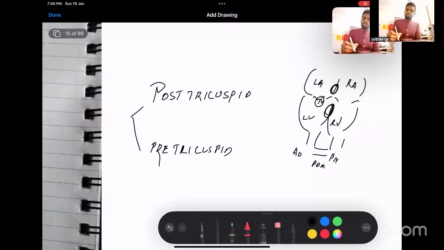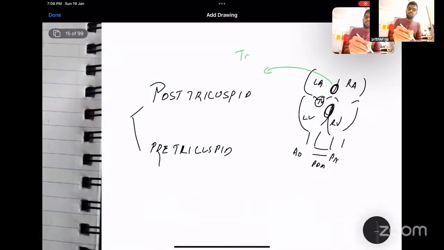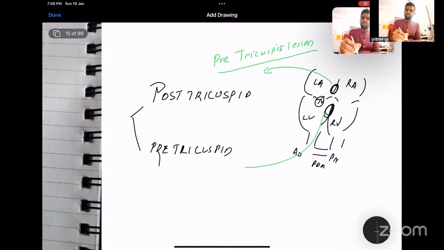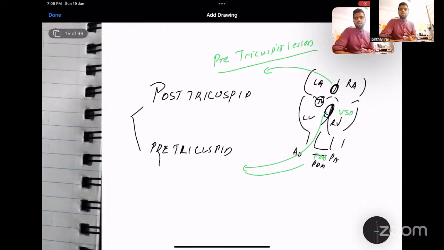All the lesions seen above the tricuspid valve are known as pre-tricuspid lesions. All the lesions seen below the tricuspid valve, like VSD and patent ductus arteriosus, are called post-tricuspid lesions.